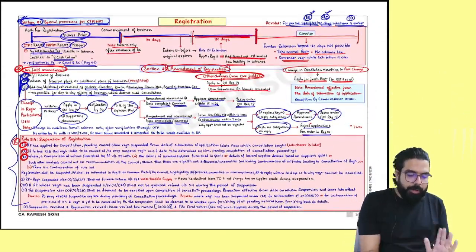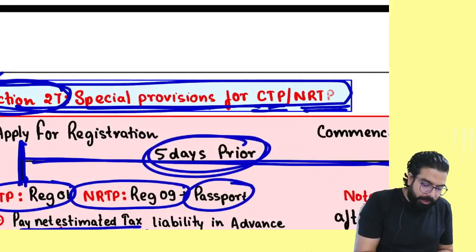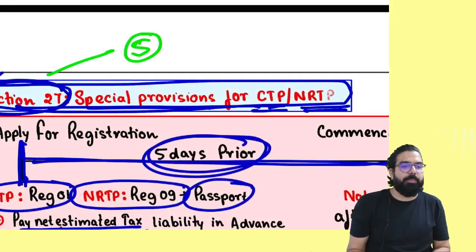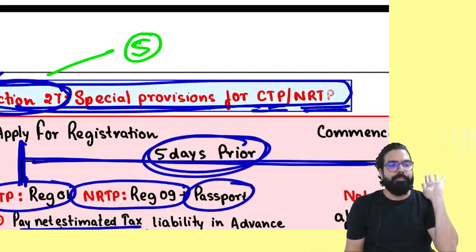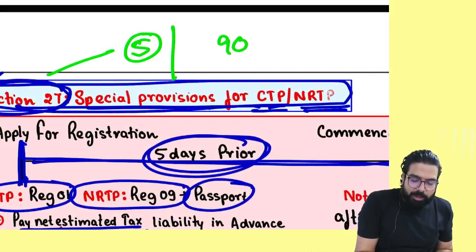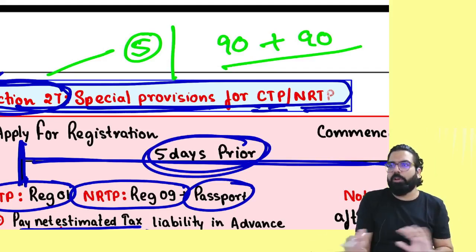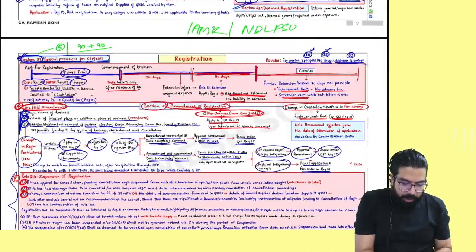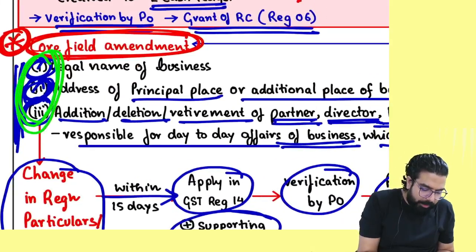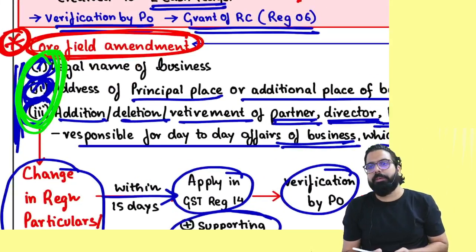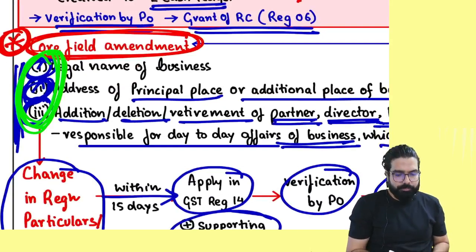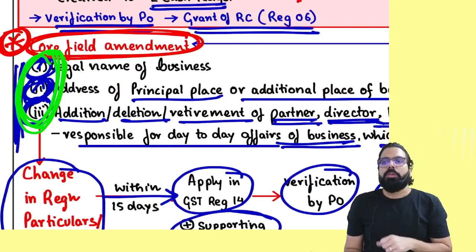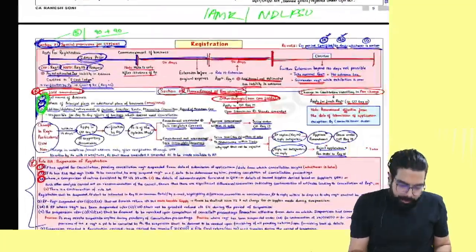Here, you can remember in CTP and RTP: CTP and RTP should apply how many days prior? 5 days prior. You will be granted registration for 90 plus 90. That's all. 90 plus 90. Next. What are the core field amendments? Read what the core field amendments are. Okay? Next.